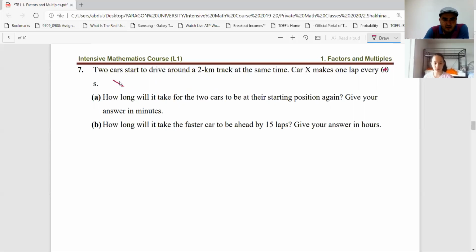So we have car X every 80 seconds and car Y every 60 seconds. That's the question. And how long will it take for the two cars to be at their starting position again? Least common